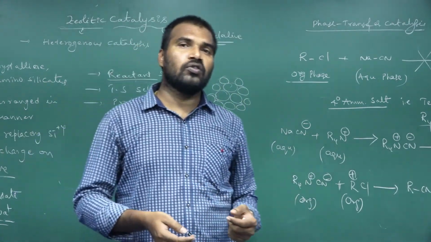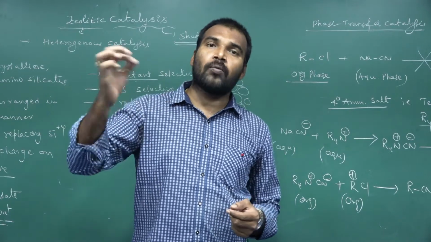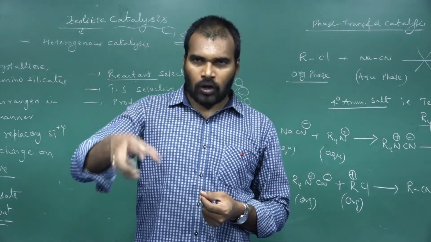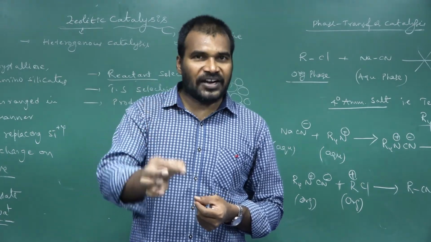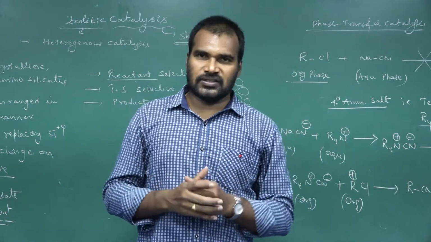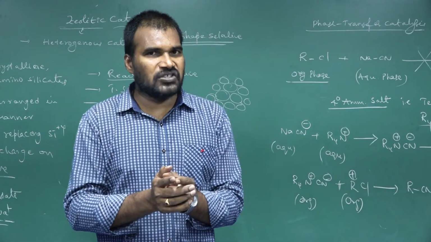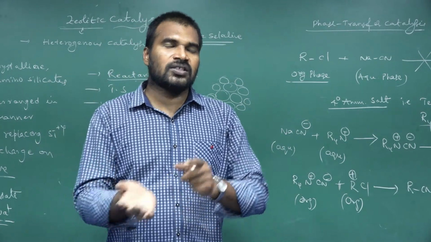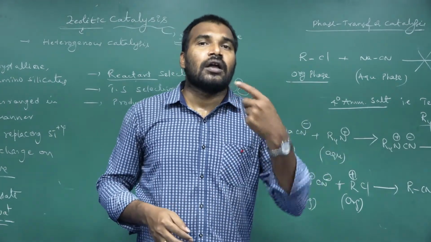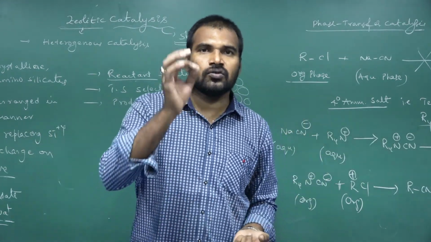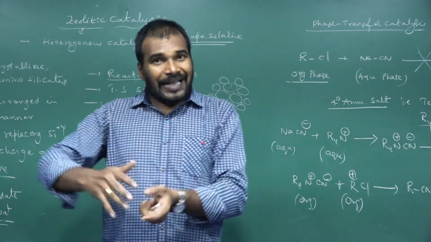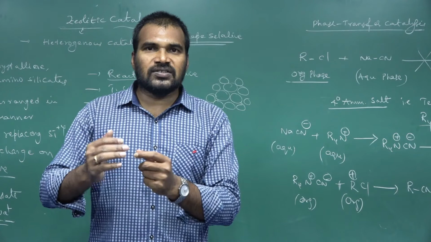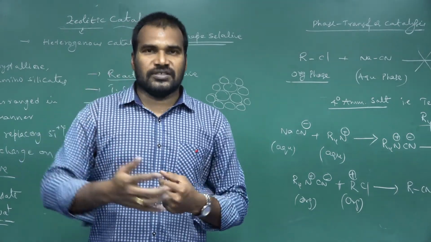How is it showing homogeneous catalysis? Like homogeneous catalysis, the efficiency or the product yield is 100% in nanocatalysis. Why? Because homogeneous catalysis efficiency or yield is 100%. Like homogeneous catalysis, even the nanocatalysis efficiency and product yield is also 100%. Like heterogeneous catalysis, the catalyst is recycled and reused.